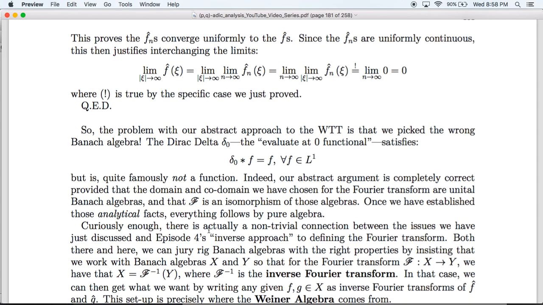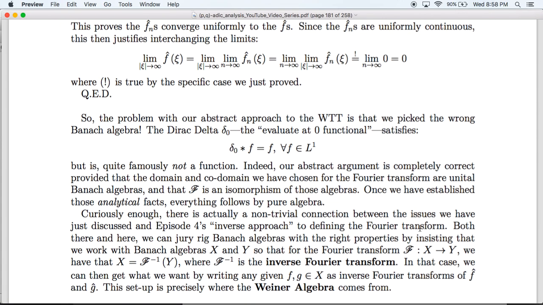Curiously enough, though, anyhow, once we've established that the Banach algebra we've picked actually has the right properties, it's unital and whatnot, and once we've established those analytical facts, everything else follows by pure algebra. So in this case, the hard part of these kinds of proofs and the complexity lies in showing that the objects you are working with have the right analytic properties. Once you do that, you can square them away with algebra where things are much cleaner.